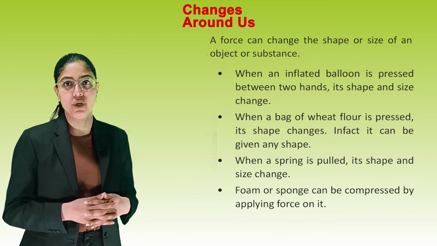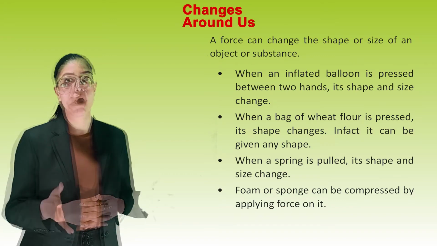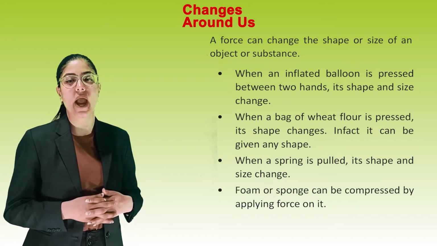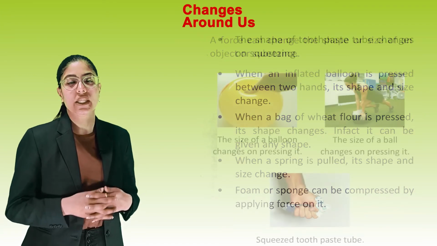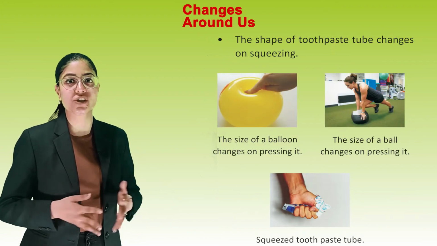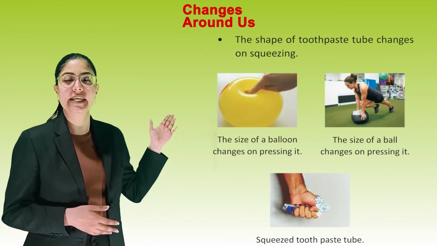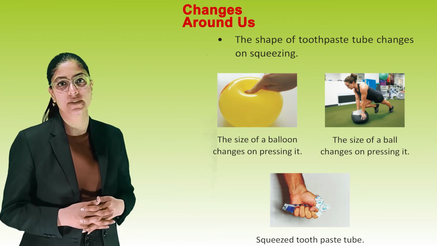When a spring is pulled, its shape and size change. Foam or sponge can be compressed by applying force on it. The shape of a toothpaste tube changes on squeezing. See, these are some pictures for your better understanding.